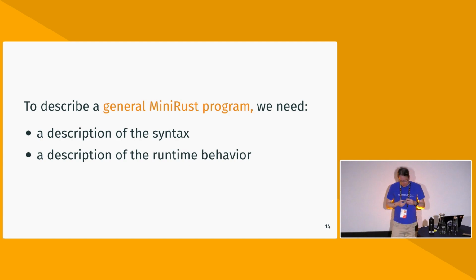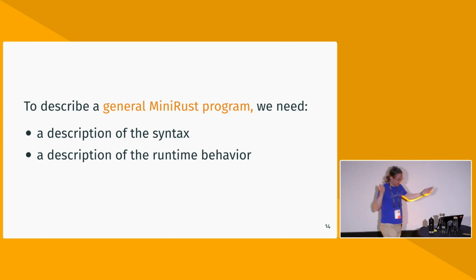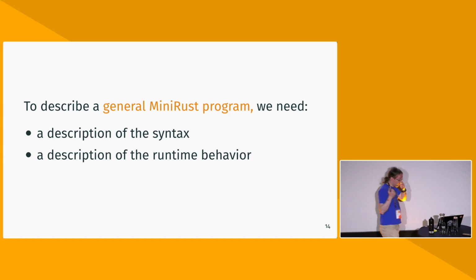Okay, so we've seen some MiniRust programs, but those were concrete examples, right? The point of a spec is to say in a finite form something about all possible examples. So we need to find some way to do that. We can't just list all the programs. And so we need, first of all, of course, a proper exhaustive description of the syntax, to even define what is the set of all MiniRust programs. And then, and that's the crux, of course, a description of the runtime behavior of some arbitrary MiniRust program.